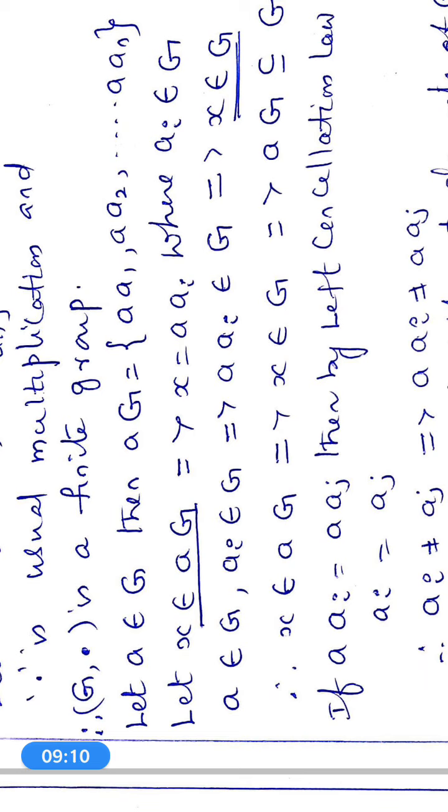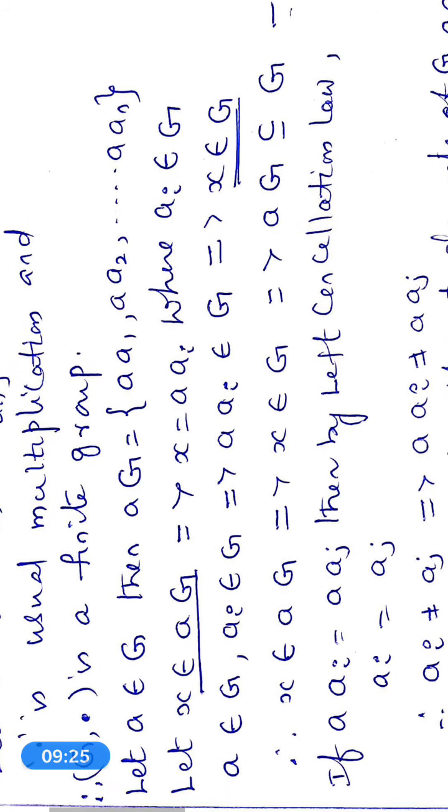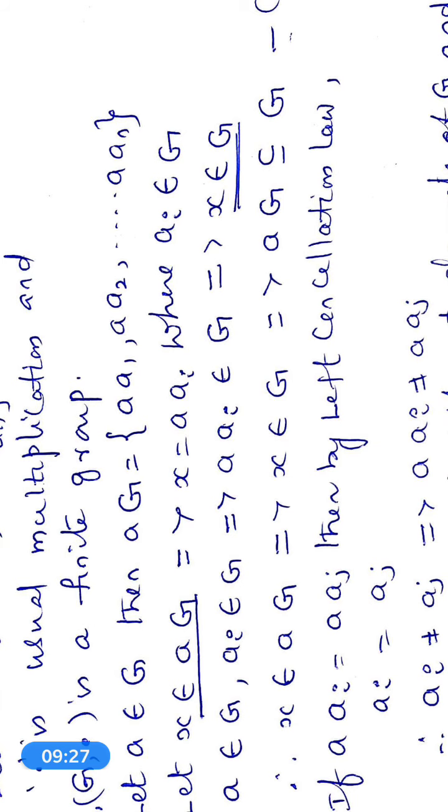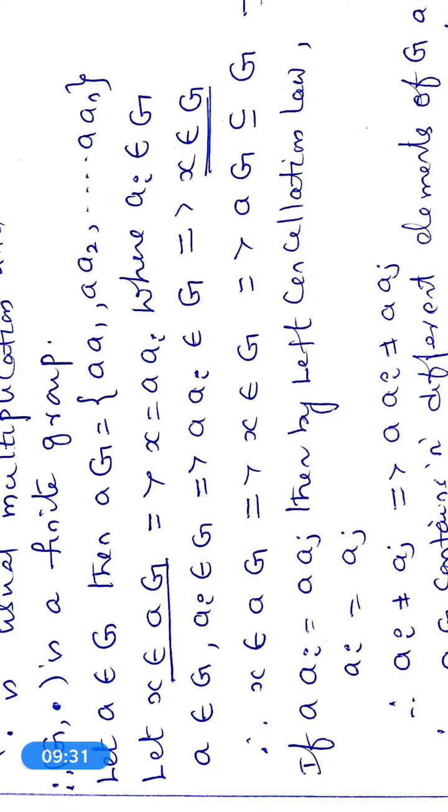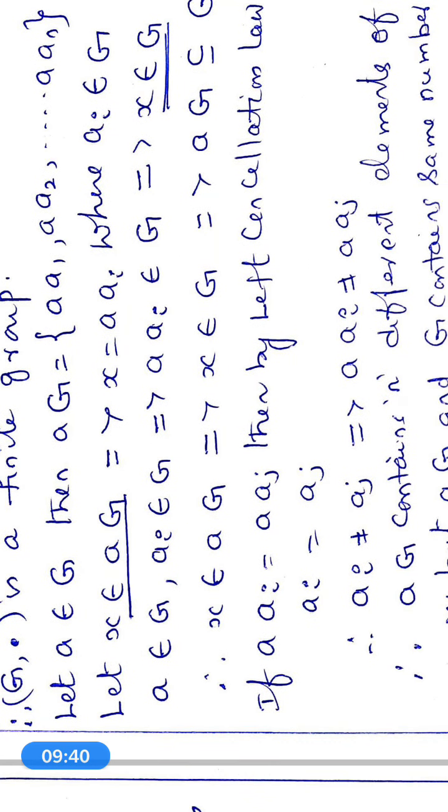Therefore, a belongs to G, ai belongs to G, and because G is a semi-group, aai is equal to a into ai, that is a dot ai, which is equal to aai, also belongs to G. This implies x belongs to G. Using this result, x belongs to aG implies x belongs to G. That means aG is a subset of G. (1)